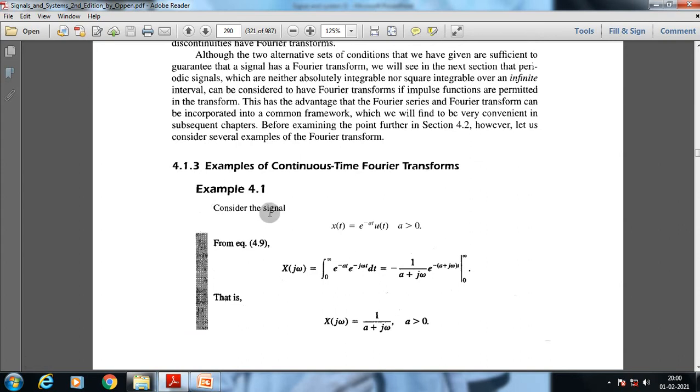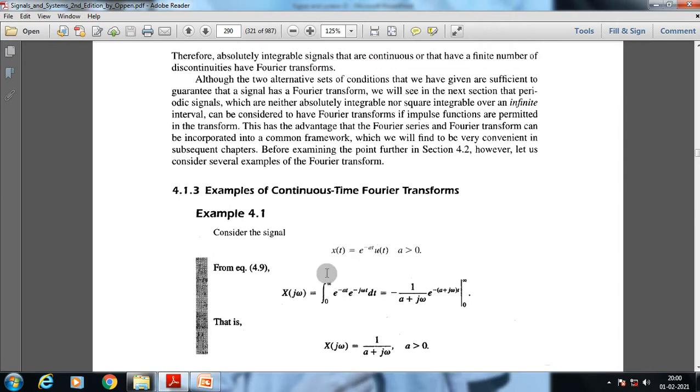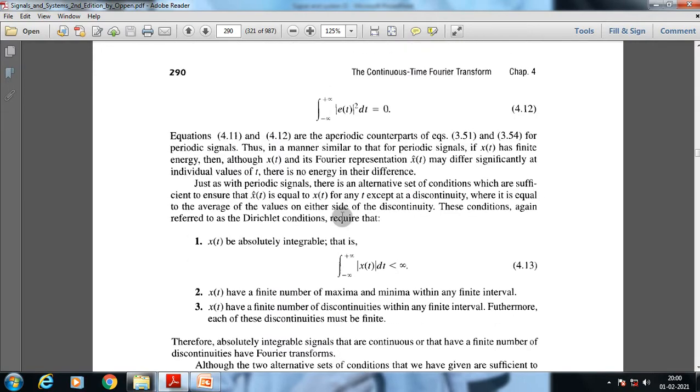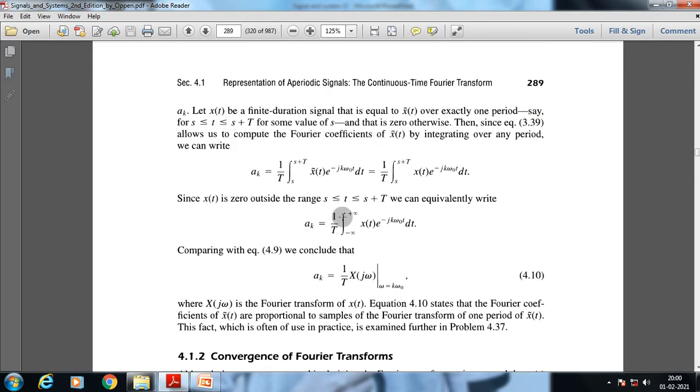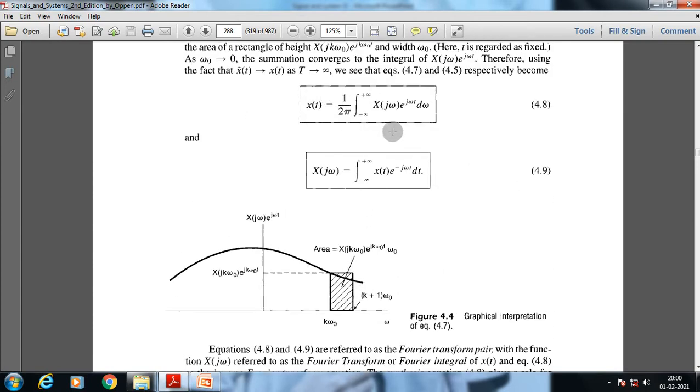Now, first example: consider we have taken the signal x(t) = e^(-at)u(t). What we'll do is first use the analysis equation to convert this time domain signal to the frequency domain. Okay, so we will use the analysis equation and the synthesis equation. These are the equations that you already know. This one is to convert a time domain signal to a frequency domain signal, and this is used to convert a frequency domain signal to a time domain signal. Okay, so let's begin with the examples.